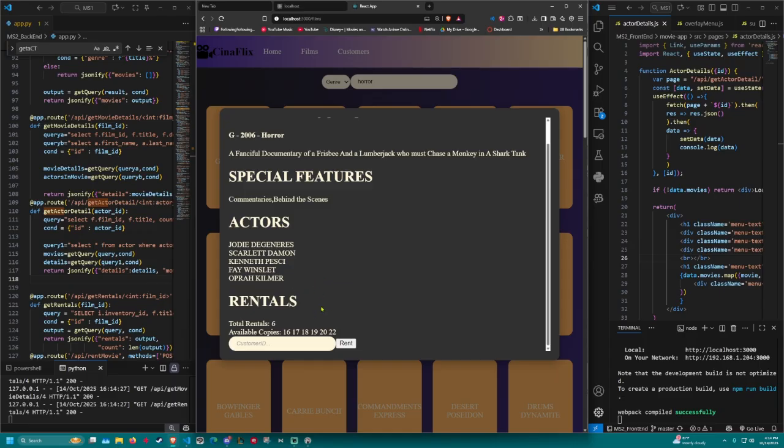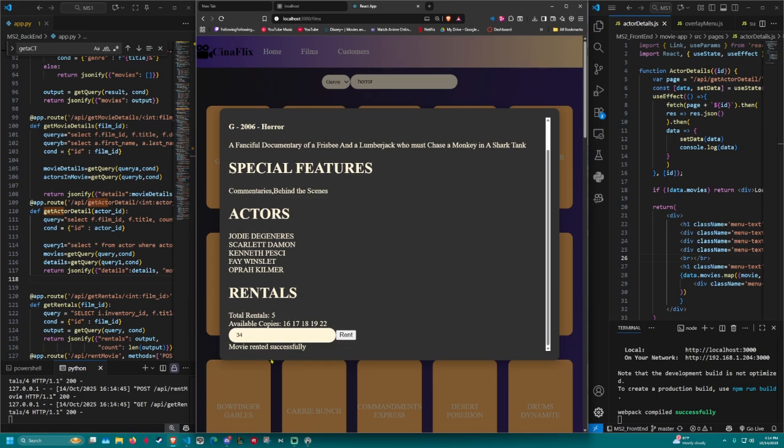So let's take, for example, if we scroll down all the way to the bottom, we'll be able to see the rentals. Total rentals are 6, so that means these are the rentals that are available to be rented. And then we can just enter a customer ID here. So we can do, let's say, 34. Okay, so the movie was successfully rented, and you saw that the total rentals changed to 5 because now there's 1 less.